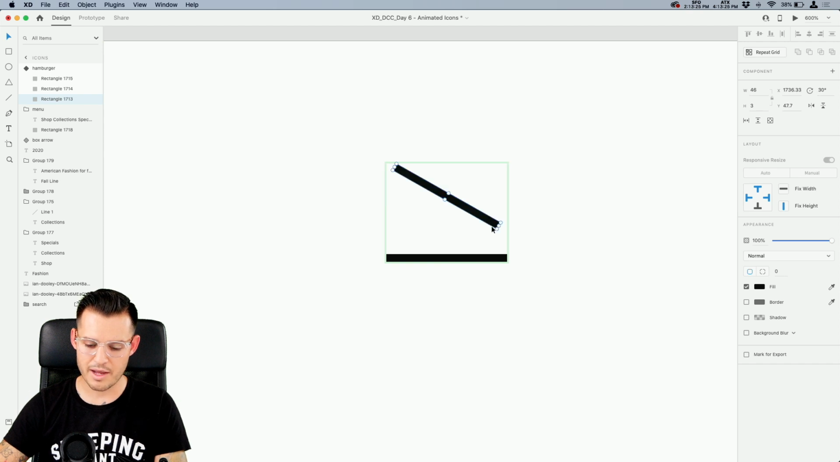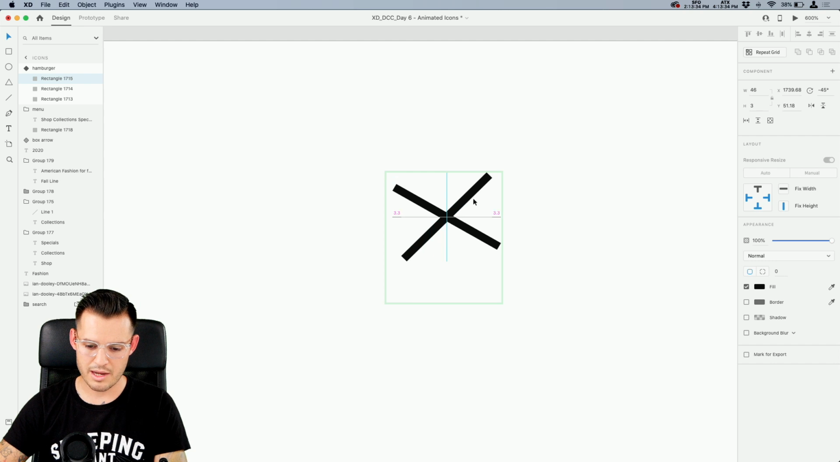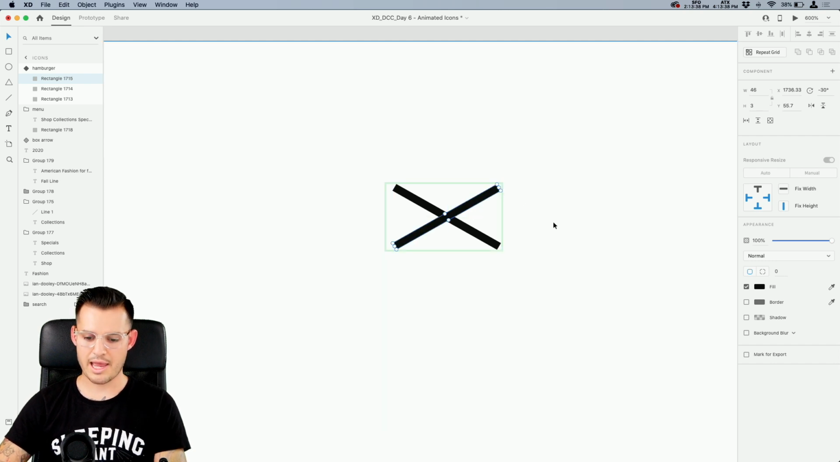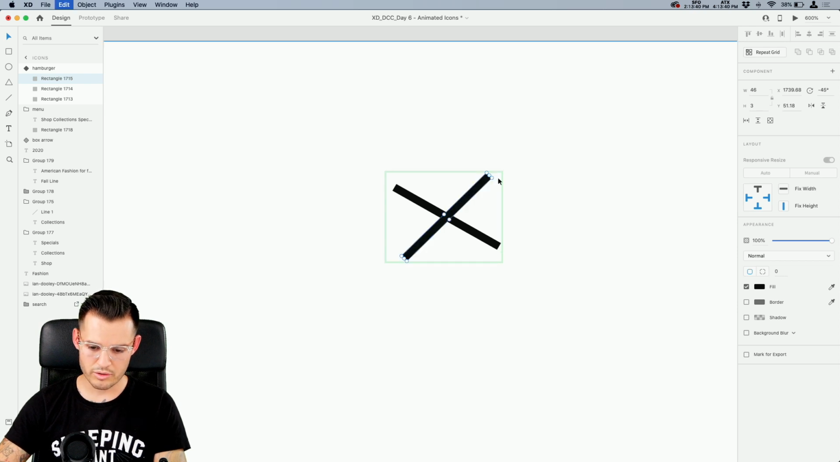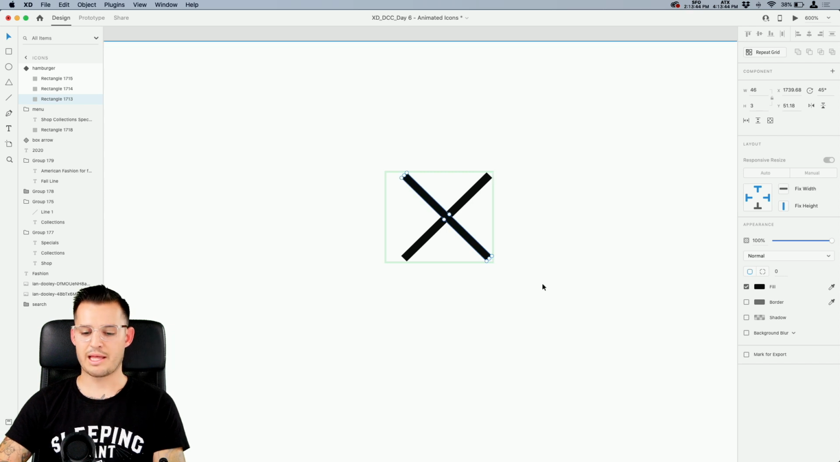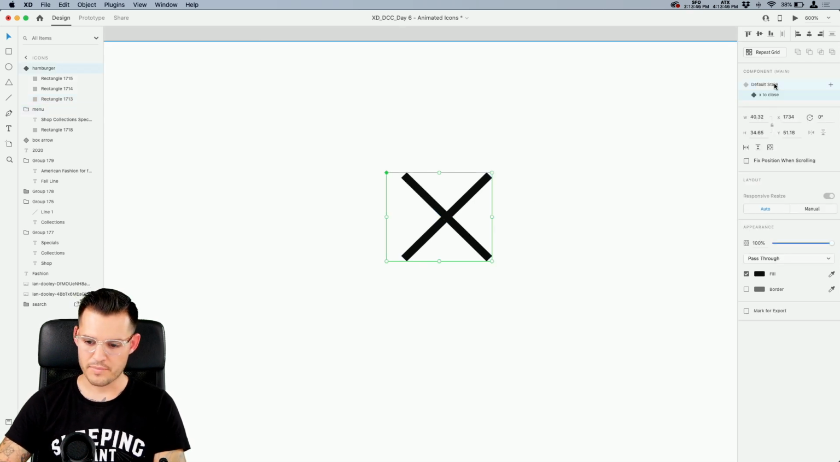And then I'm going to take my top X and I'm just going to rotate it. And I'll take my bottom X and I'll rotate it. And they will meet in the middle somewhere like an X. Maybe we need a little bit more rotation. Rotate like that. Rotate like that. That's an actual X, right? Okay, so we have default state, X to close.